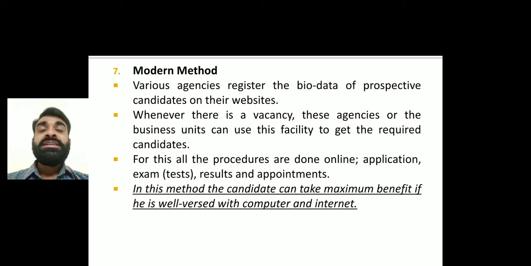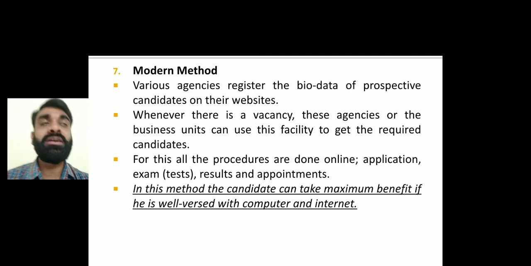Now the same access is given to the employer, that is, to the company, and when the company searches for a candidate and finds my profile suitable, they will contact me. Some online test will be there, or I will be directly called to the company or business premises, and they will take the interview. If I'm selected, okay.